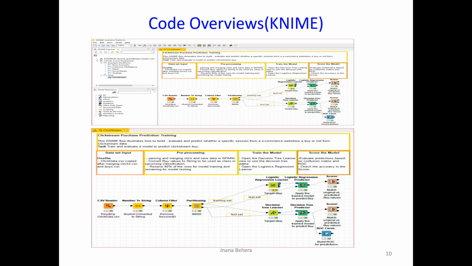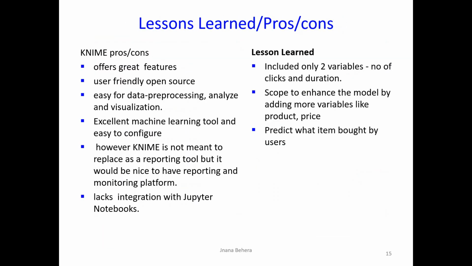As a lesson learned and pros and cons, I see KNIME offers various nice features and is a user-friendly open source tool. It's great for data pre-processing, analysis and visualization. It is a great machine learning tool and easy to configure and run the model. However, KNIME is not meant to replace a reporting tool, but it would be nice to have monitoring and reporting capabilities. Also, KNIME doesn't provide integration with Jupyter notebooks.